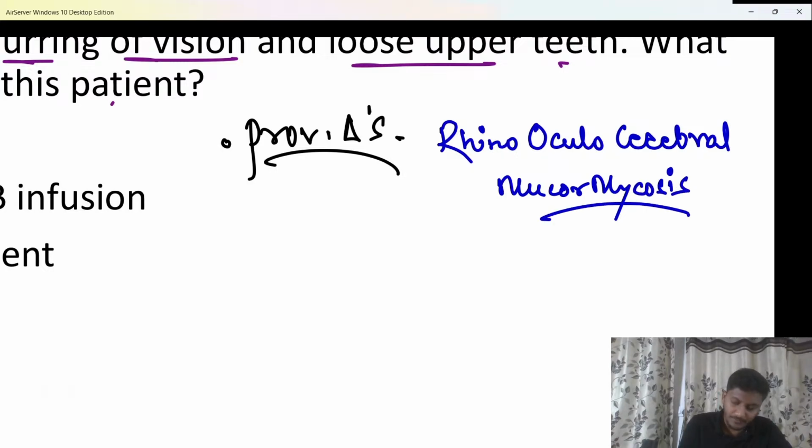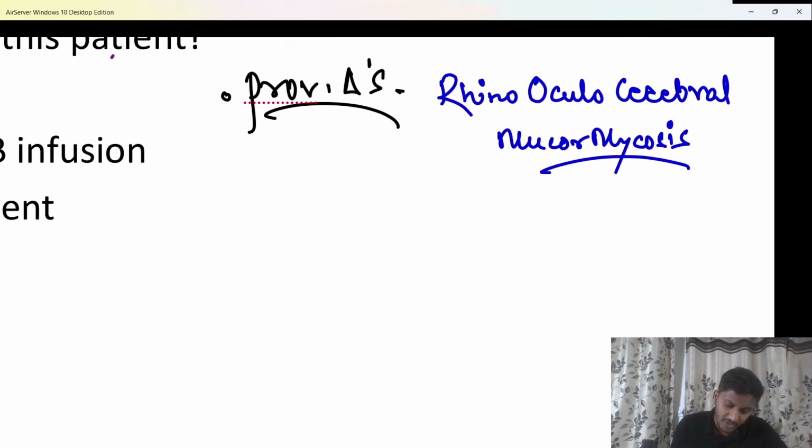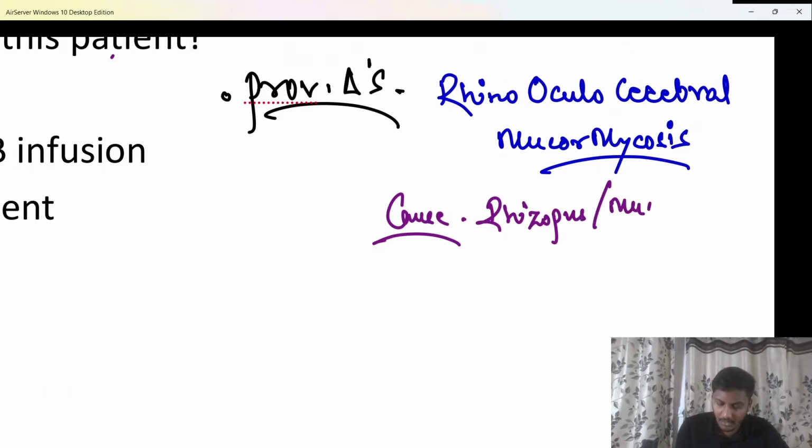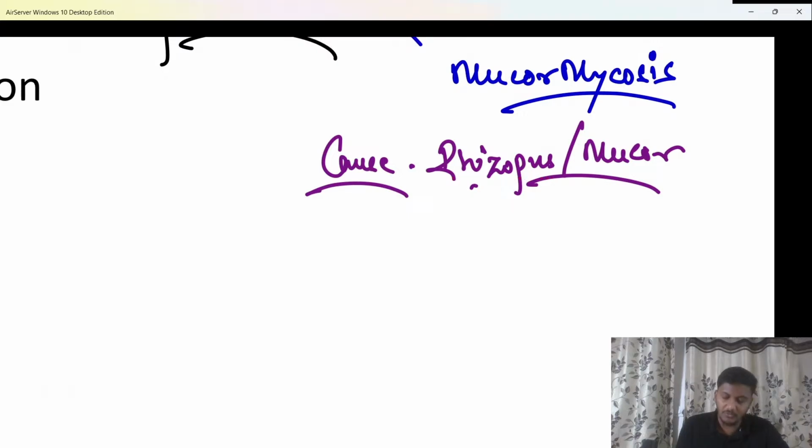That's the reason we know that this is a life-threatening or fulminant fungal infection, which is commonly caused by which fungus? The cause is usually a fungus from the Zygomycetes species, that is commonly Rhizopus followed by mucor. Yes, though mucor is in the name, the common species which is going to cause it is actually Rhizopus. Okay? So Rhizopus followed by mucor.